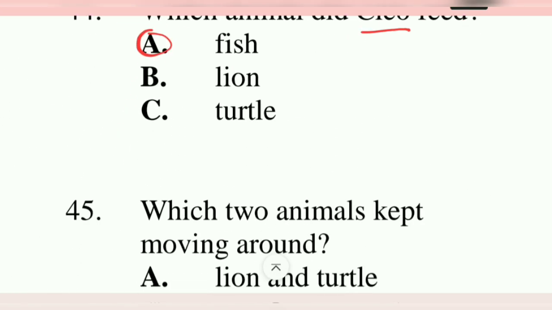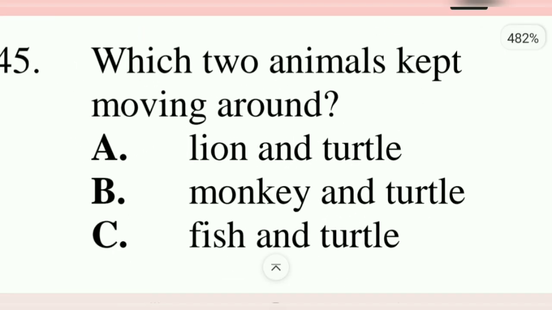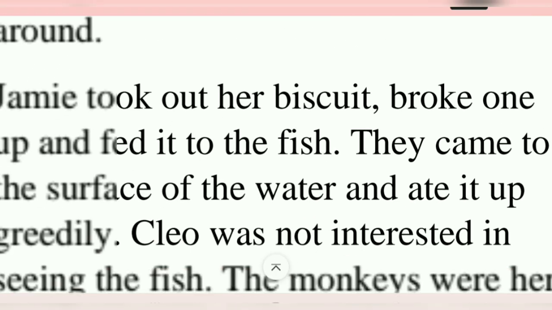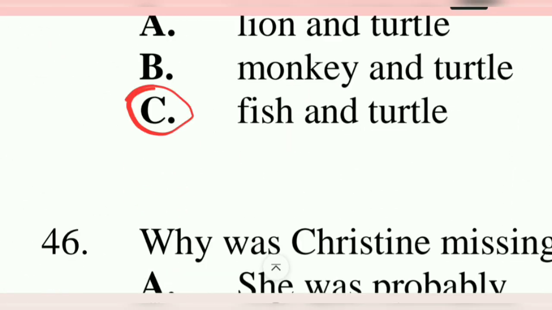Some error, maybe. 45. Which two animals kept moving around? A says a lion and the turtles. B says monkey and turtle. C says fish and turtle. Got to be fish and turtle. Fish swimming around and the turtles were moving, making it hard for them to count them. Alright? Moving on to 46.